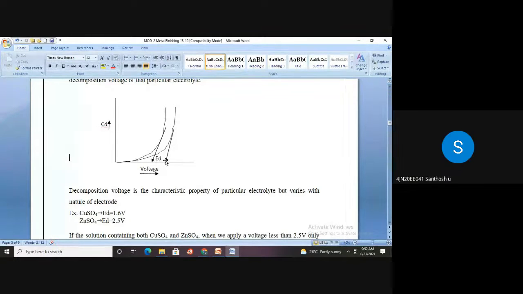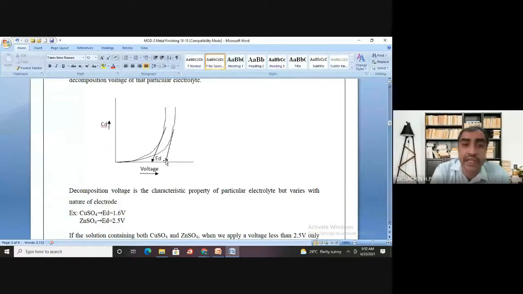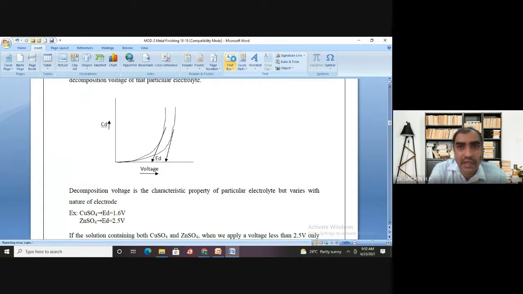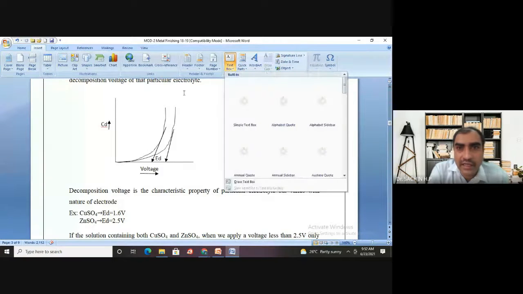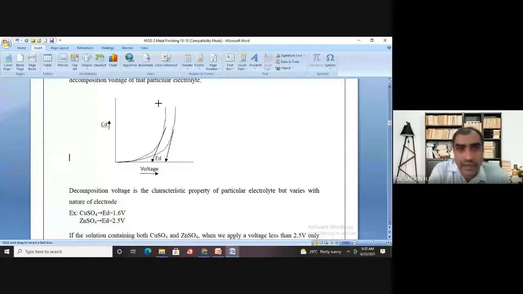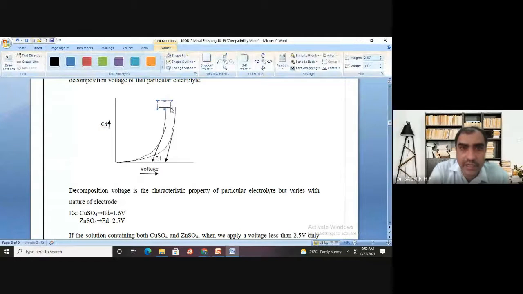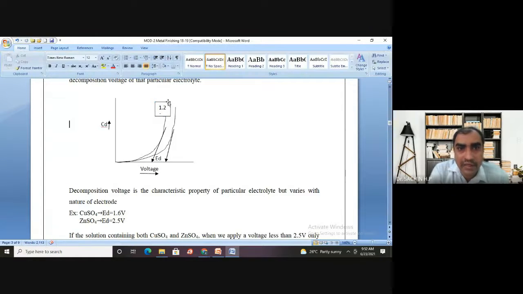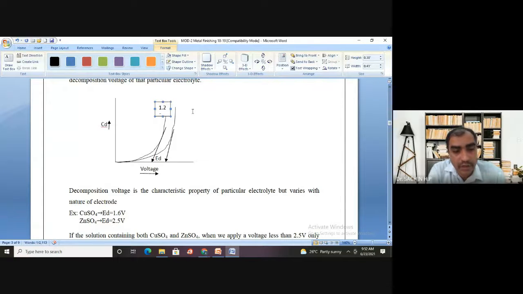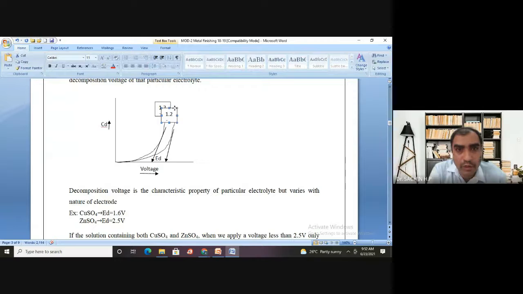No, sir. Electrolysis does not happen at 1.23, but remember, it happened at 1.7 volt. Okay, I will write one thing here. Here it happened at how much? 1.23. So 1.23 is with respect to platinum, but with respect to the lead electrode, it happens at 1.7 volt.